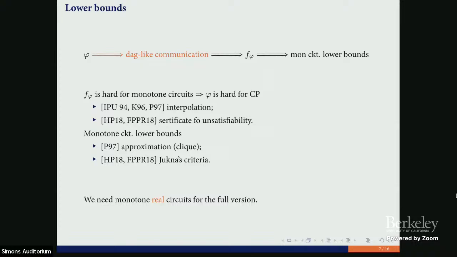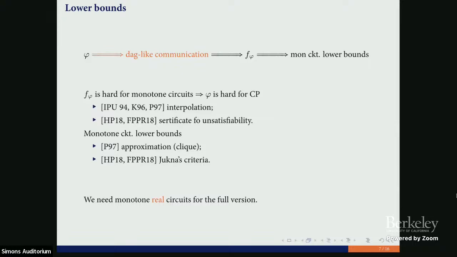And after that, we have a reduction from the DAG-like communication model to this function. This step is more or less trivial, it's straightforward. I have not yet described this model, but I will. If you have a proof of this formula in cutting planes, it immediately gives us some DAG-like communication protocol for some communication problem.